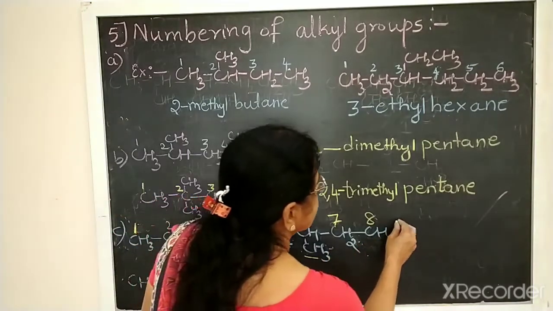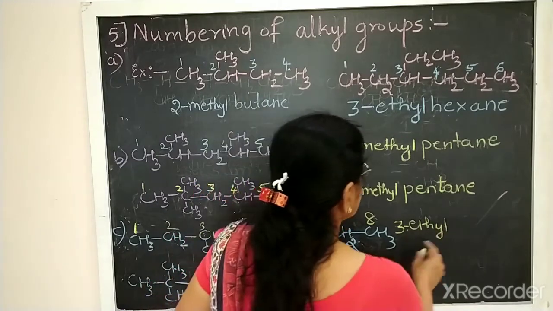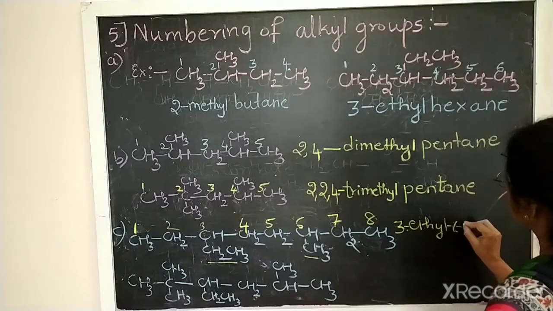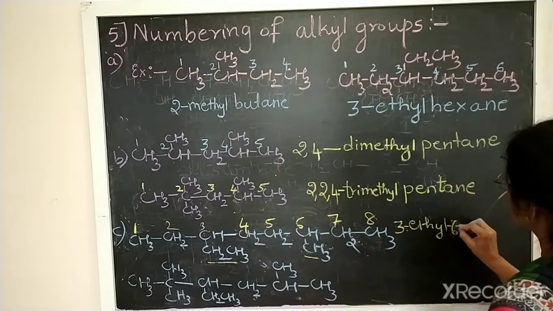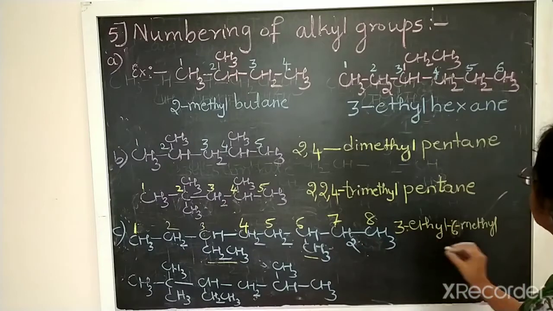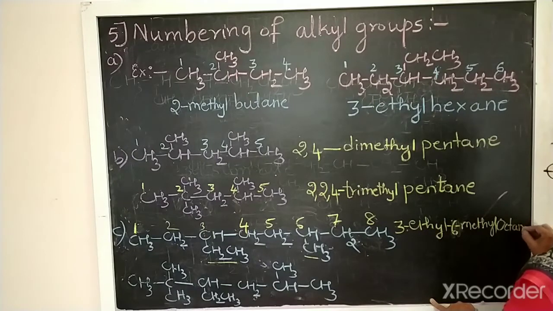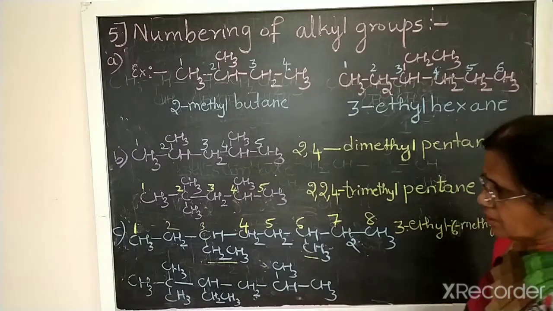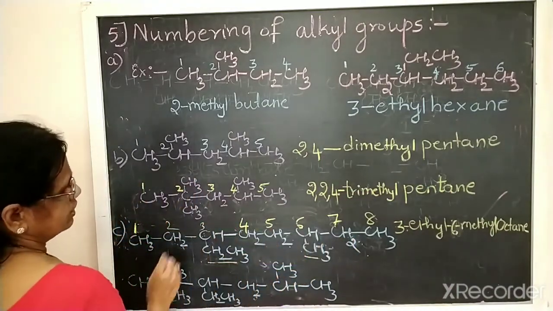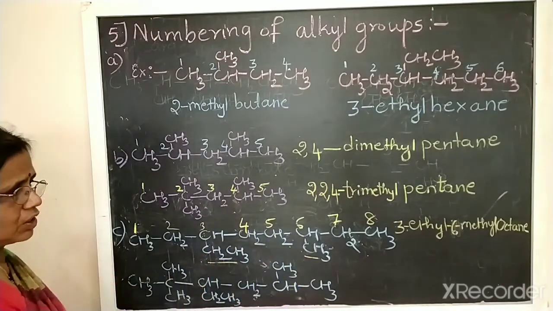So first we should write ethyl: 3-ethyl. Then again you should put a dash, 6-methyl, sixth position methyl. Then 8 carbon, that will be octane. Okay, at the same distance, 1, 2, 3, 1, 2, 3, different groups are there, ethyl and methyl. In such a case, we should follow the alphabetical order.